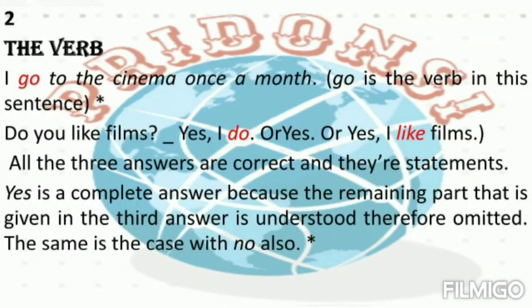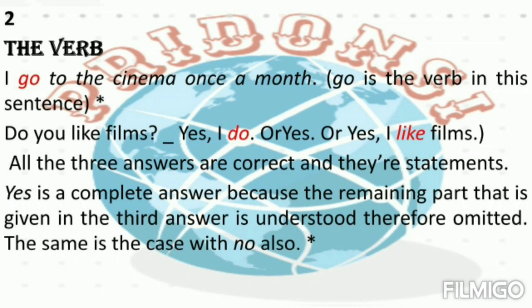The verb. I go to the cinema once a month. Go is the verb in this sentence. About the verb, their definition, and their detailed description, there will be separate videos.